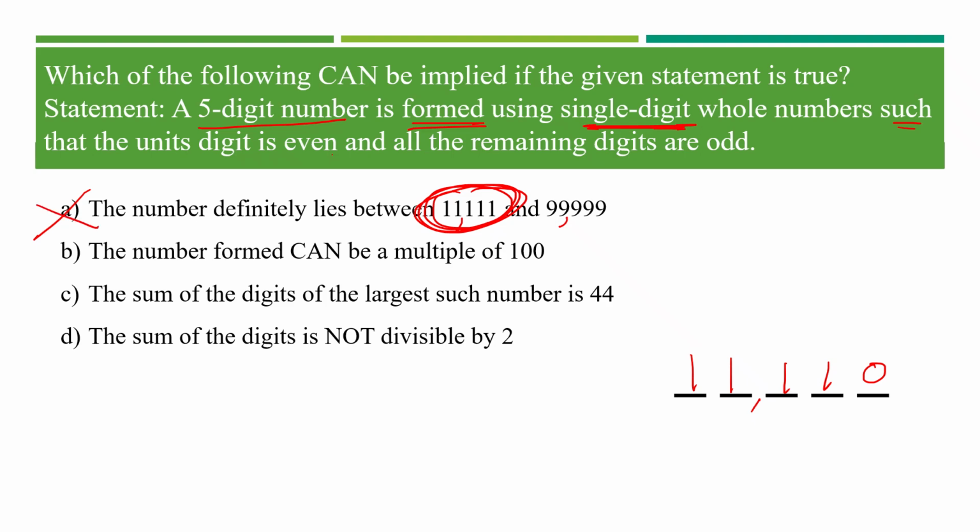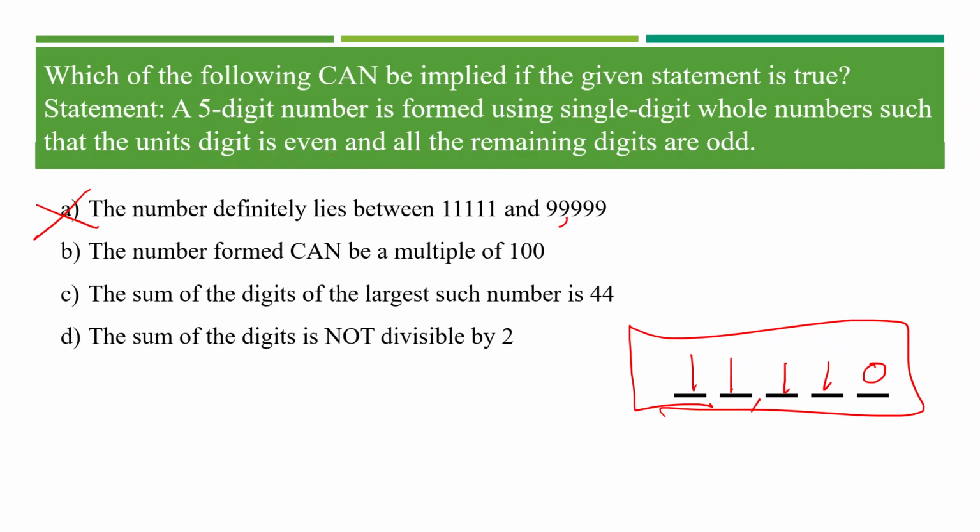Great. Coming to the next option, option B, that is the number formed can be a multiple of 100. As you see the given number here, it can't be a multiple of 100, as only the last digit is 0, and you're allowed to use only one even digit. That means it is not going to be a multiple of 100.